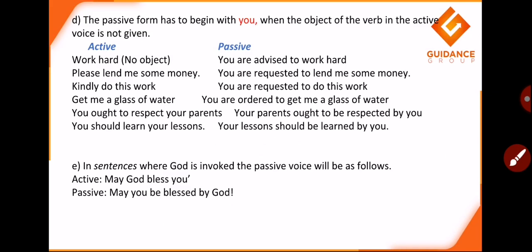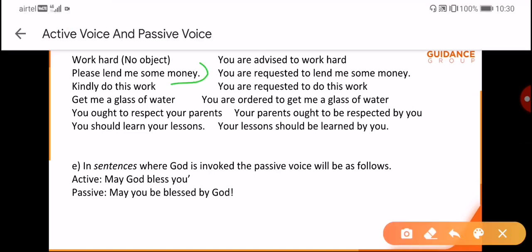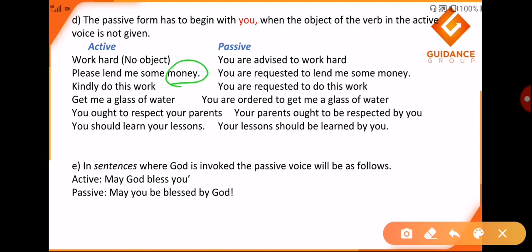Now the next form is that the passive voice has to begin with you when the object of the verb in the active voice is not given. Now, work hard. I don't know to whom I am saying it, so you are advised to work hard. Please lend me some money. Now we have an object here, money. I am saying this to someone, so you are requested to lend me some money.